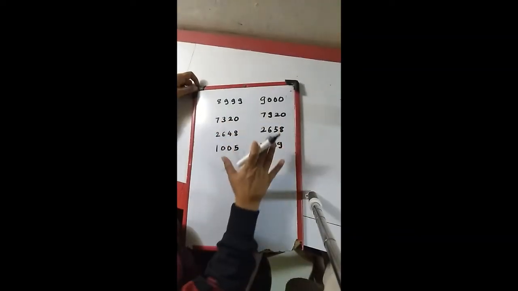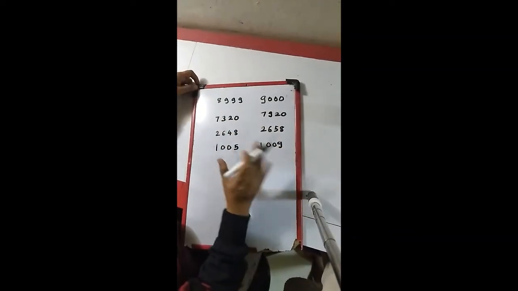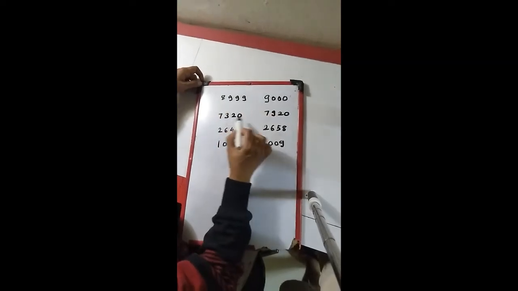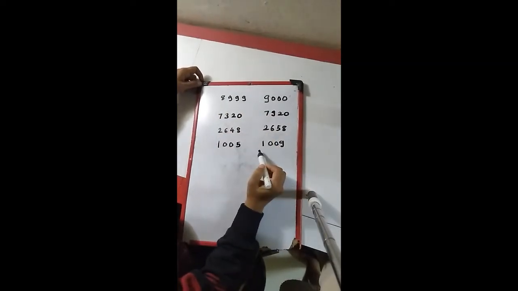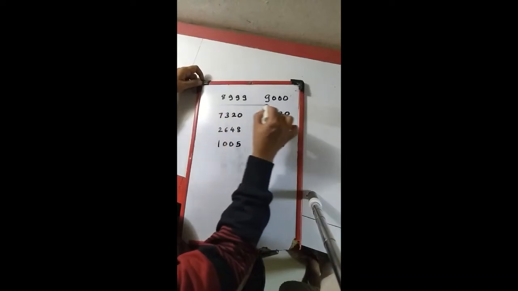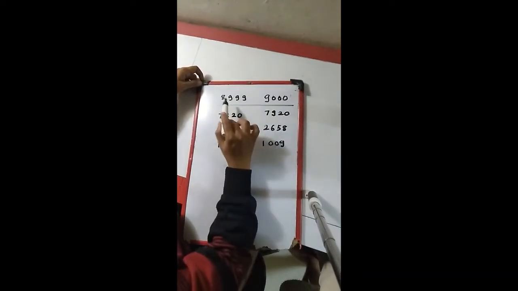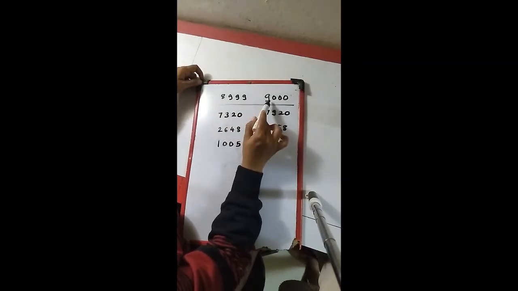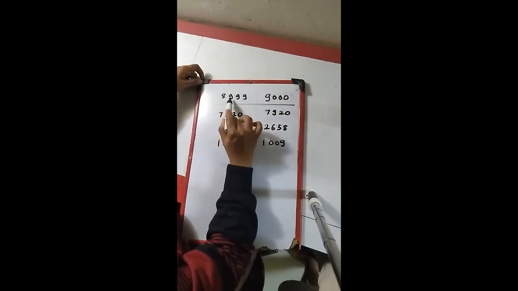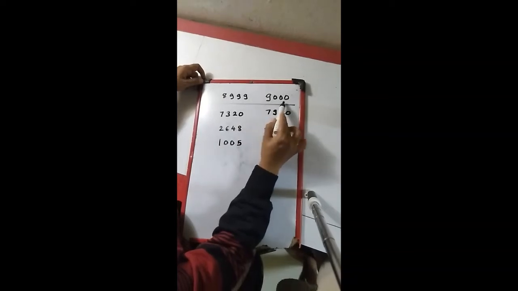I have written all the numbers here for comparison. These are the 4-digit numbers that we have written. First, check that I have already explained about this. When you see these 2 numbers, 8,999 and this is 9,000.